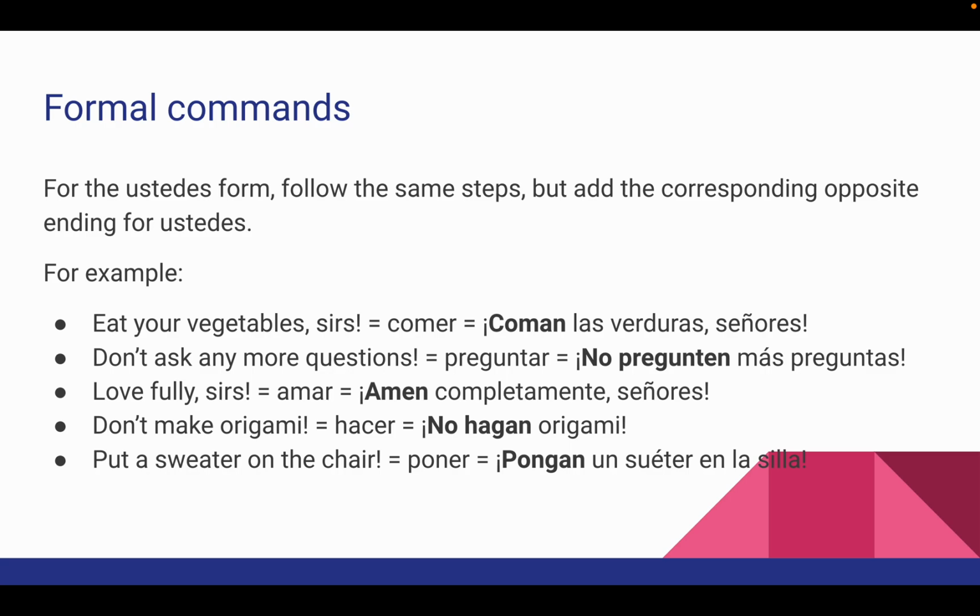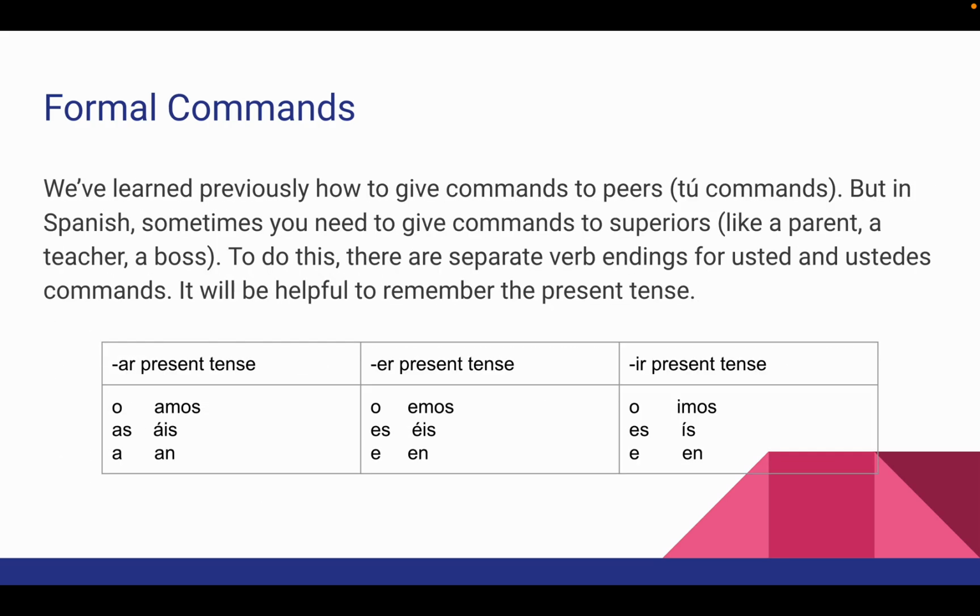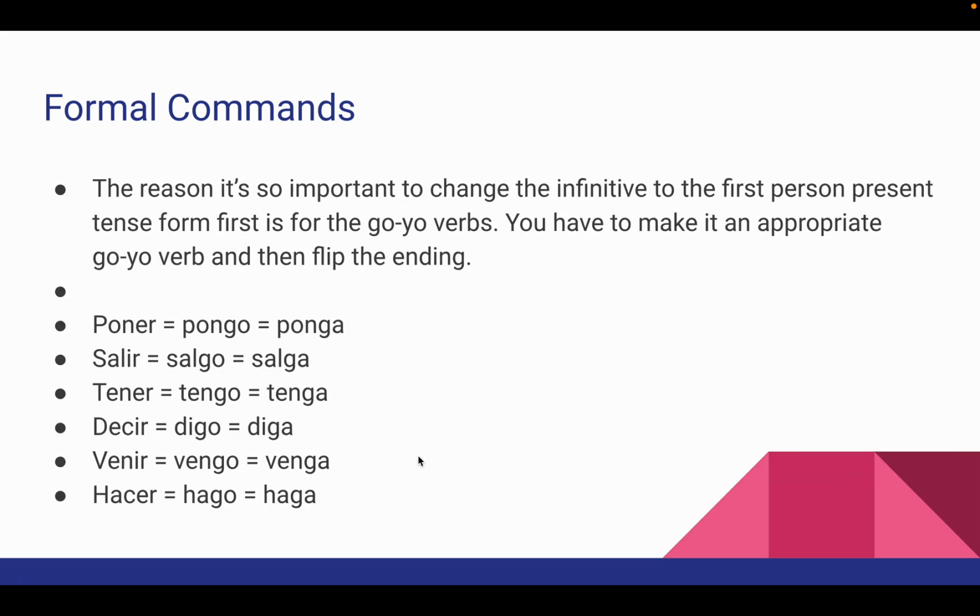If we want to talk to a group of people, ustedes, for the ustedes form, follow the same steps, but you add the corresponding opposite ending for ustedes. So instead of the third person singular like you do with usted, you have the third person plural, the en form. So you're going to use the e or en or a or an. The a and the e are for usted. The an and the en are for ustedes.